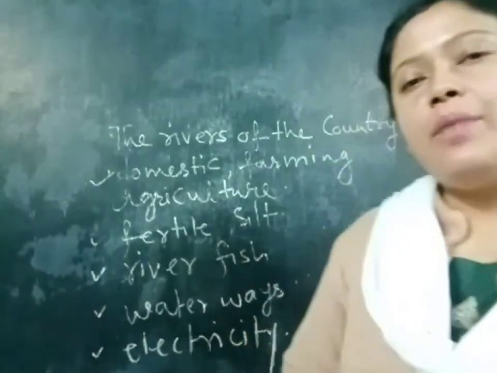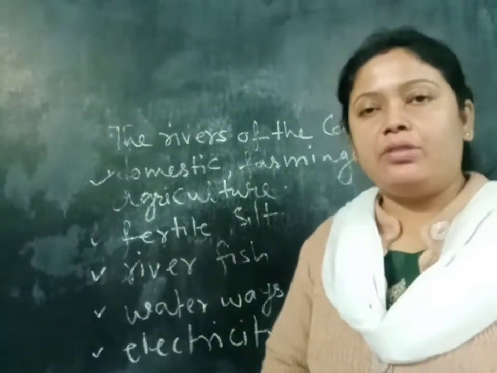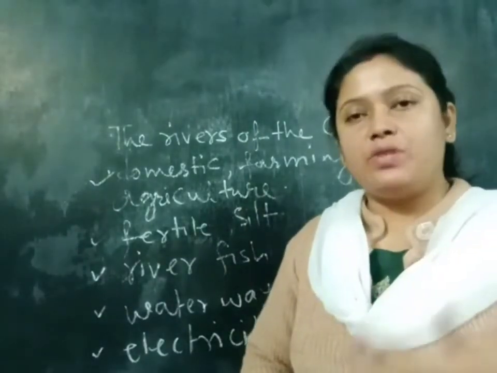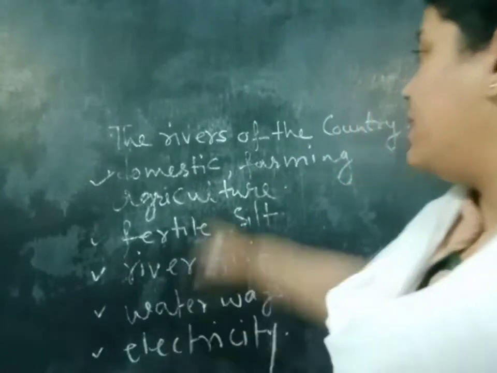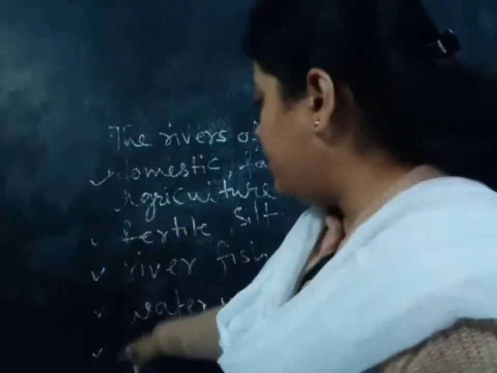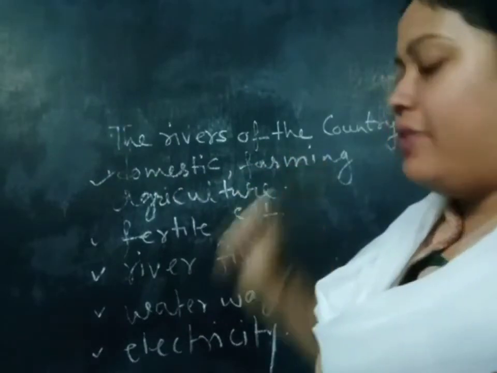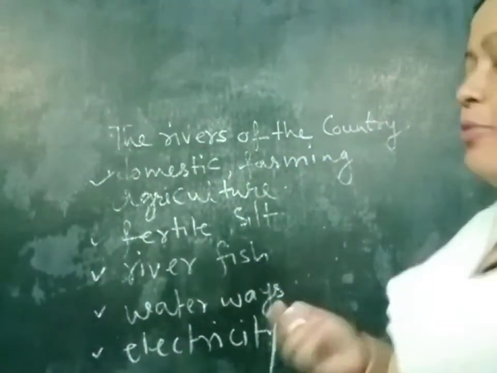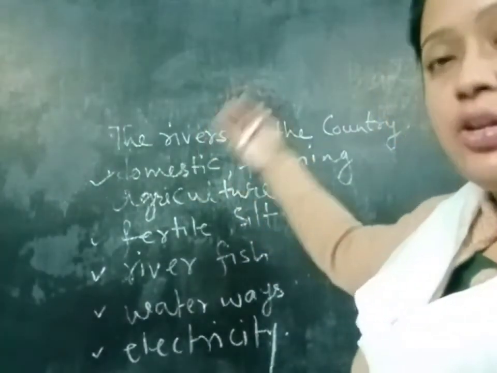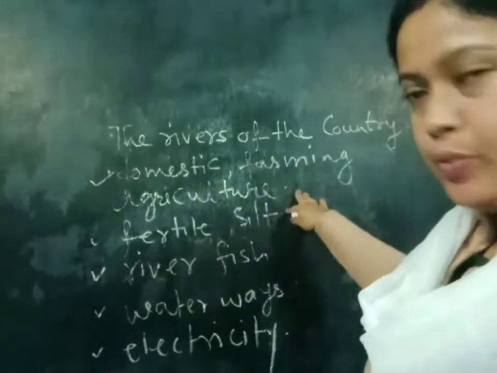Now I am going to start with the topic, the rivers of India. At first I would like to discuss the uses of water bodies in India, that means how we are using the waters in India. Here I have written the uses of the rivers of the country. At first, domestic use, farming or agriculture. It means the rivers provide water for domestic purposes, for farming and for agricultural purposes too.